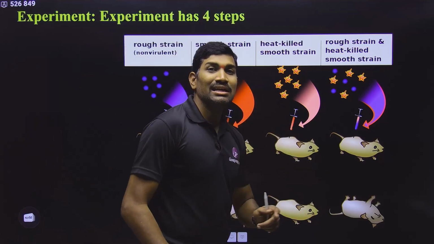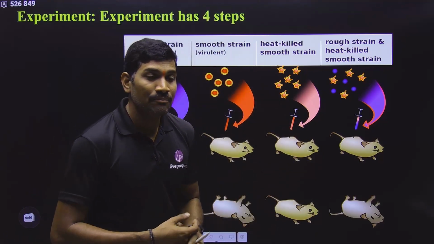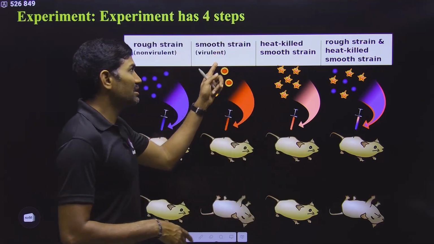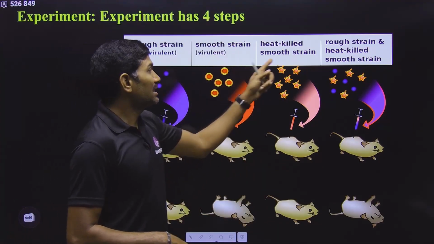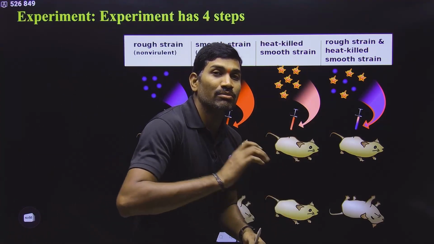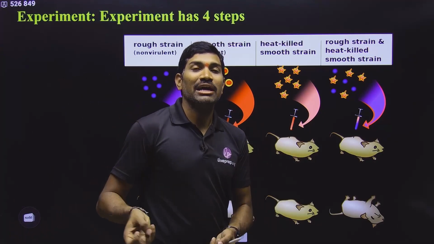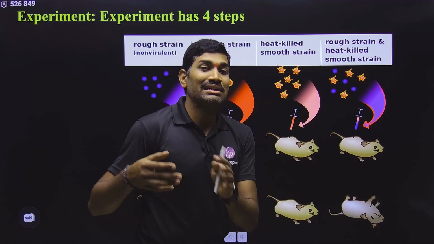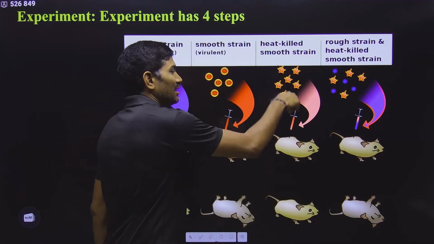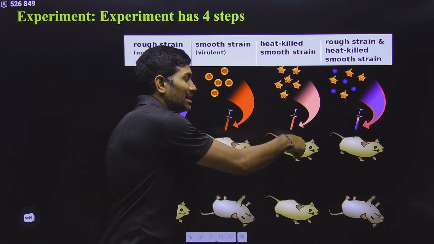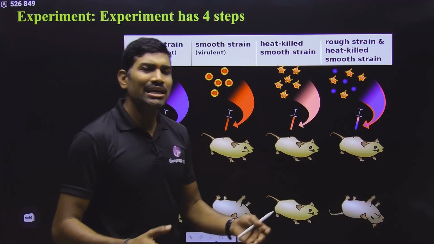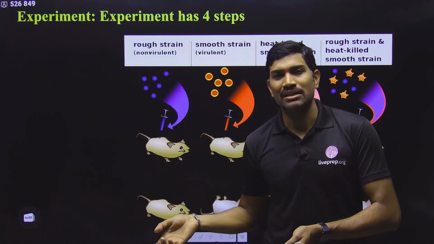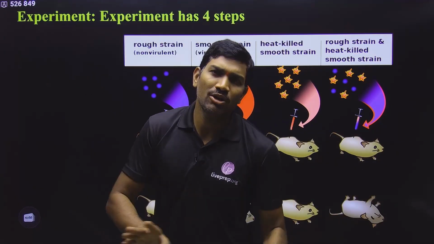But here what he did, heat killed S strain. S strain previously was given in a live form. But here, before injecting to mice, he heated it. By exposing to heat, what happens? Bacteria will die. So dead bacterium was given to the mice. Already before injection the bacterium was dead. Can dead bacterium cause the disease? No, it cannot cause the disease.